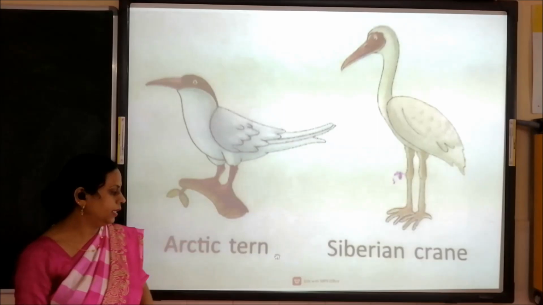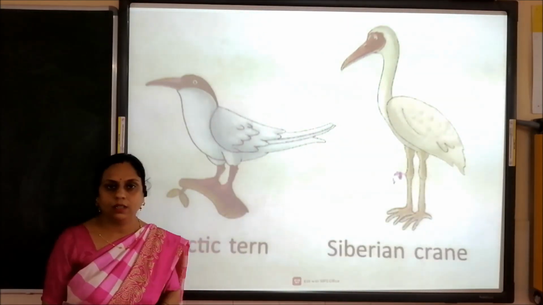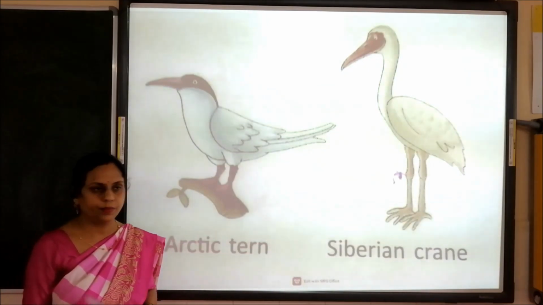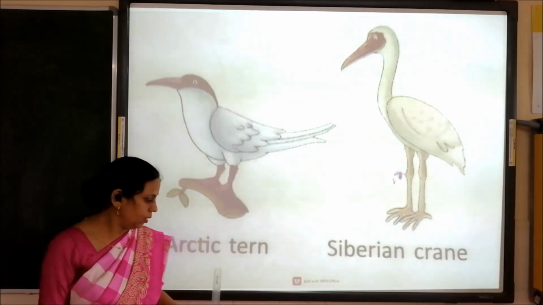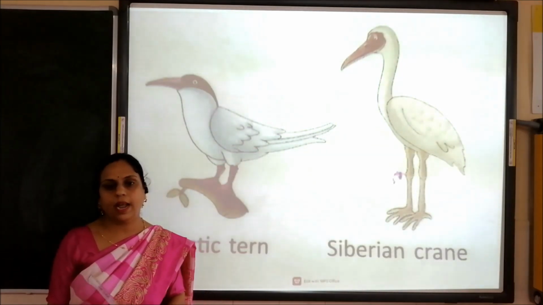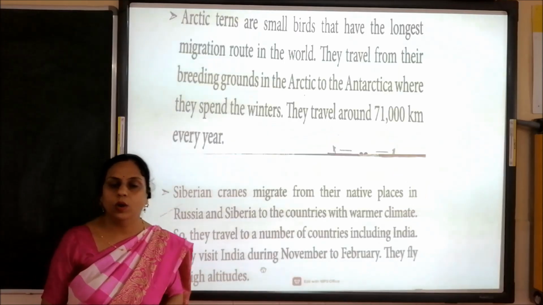Now children, the Arctic tern and Siberian crane also visit India. For example, the Arctic tern. Arctic terns are small birds that have the longest migration route in the world.